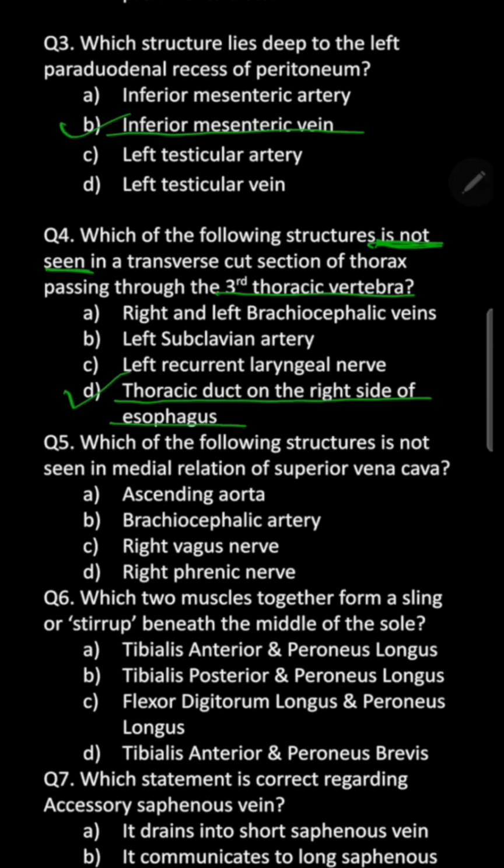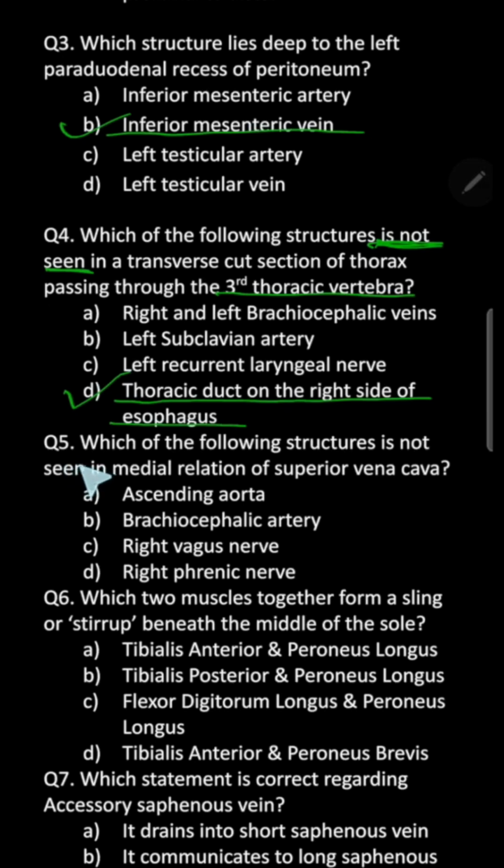So it is present on the left side of the esophagus in the superior mediastinum, and it even crosses the thoracic inlet to reach up to the transverse process of the C7 vertebra on the left side, where it arches and even becomes a content of the carotid sheath. Remember this. On the left side, thoracic duct is also a content of carotid sheath in the lower portion. So it bends down and opens at the junction of left internal jugular and left subclavian to drain into the left brachiocephalic vein. So the answer here is D.